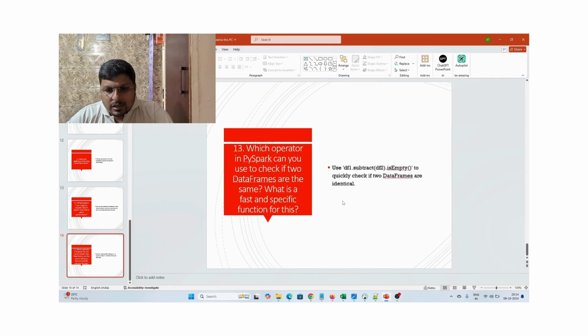Another question: which operator in PySpark can you use to check if two data frames are the same? What is a fast and specific function for this? You can simply use df1.subtract(df2) is empty to quickly check if two data frames are identical.